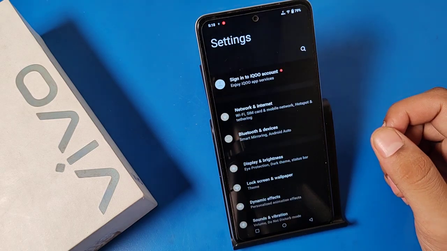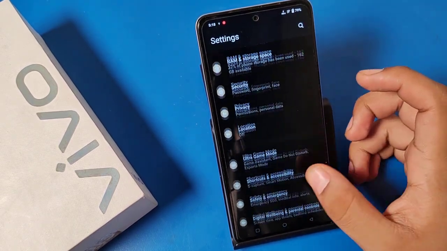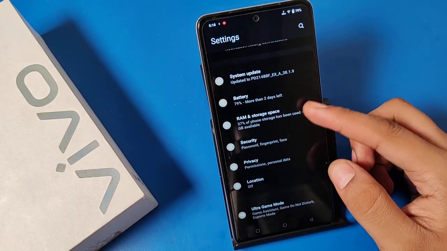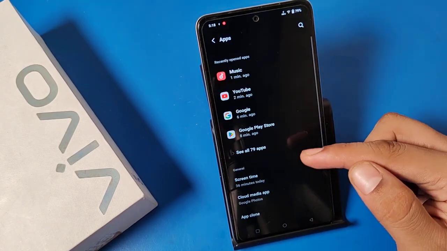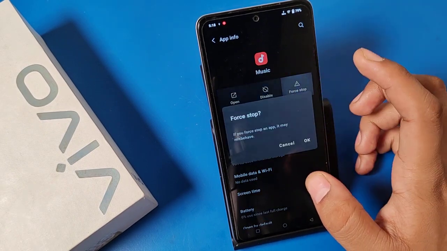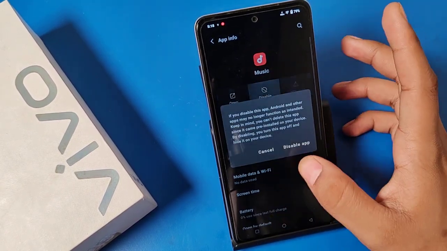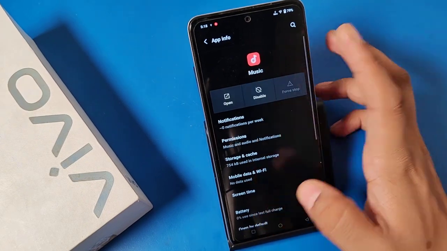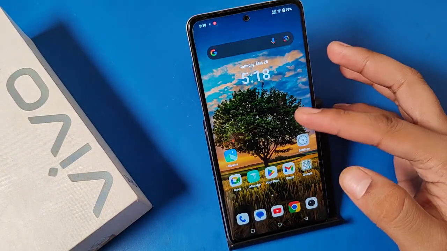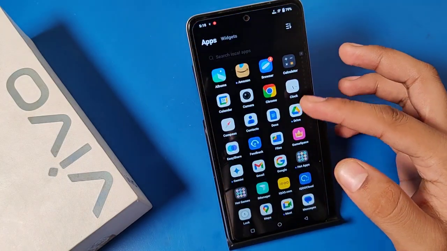First you have to go to the settings option, and then go to apps. Click on the app section, and then you can see there is a music player. First you have to just force stop this, then disable the app and then enable it, and clear the cache, and it will definitely work on your device.